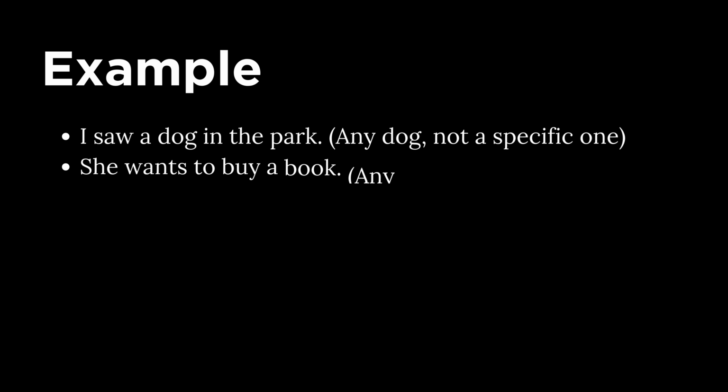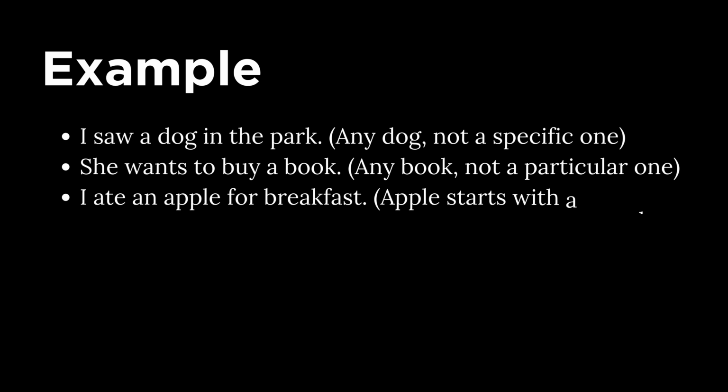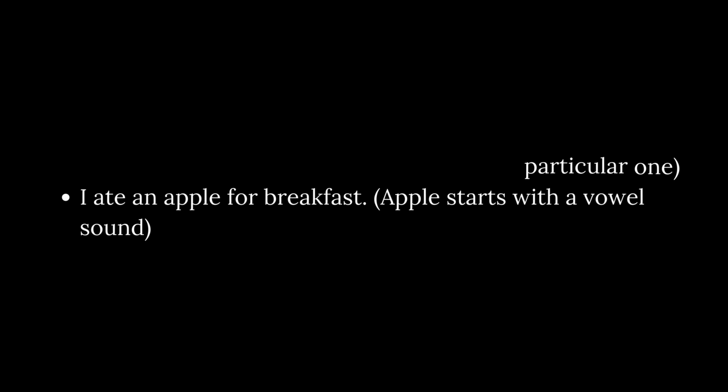Examples. I saw a dog in the park. Any dog, not a specific one. She wants to buy a book. Any book, not a particular one. I ate an apple for breakfast. Apple starts with a vowel sound.